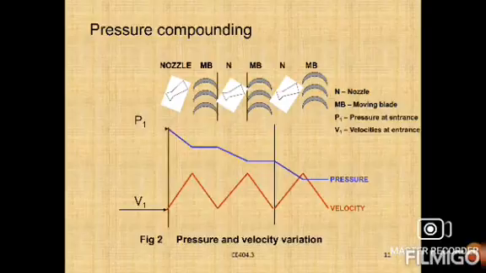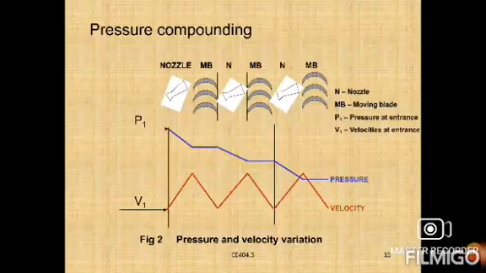Again we have velocity, and velocity also increases. In the boiler the velocity is low, whenever it comes to the nozzle it is raised, and again in the moving blade it is reduced, and so on. In the nozzle it rises, and in the moving blade there is a fall of pressure and velocity. That is the main thing, right?